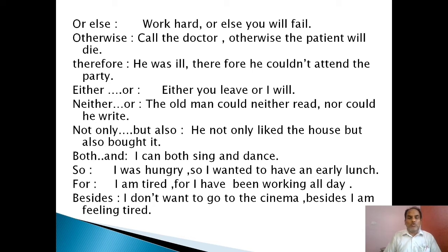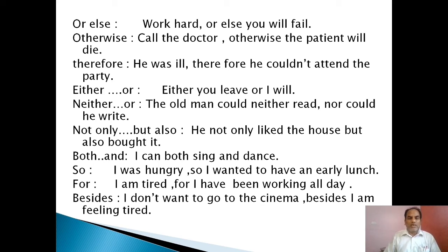Why? What are the two independent clauses? I can sing, I can dance. Two clauses, I can sing and I can dance, joined by the coordinator both and. I can both sing and dance, you see. Two finite clauses, or independent clauses, are there. Two finite verbs, sing and dance, are there.